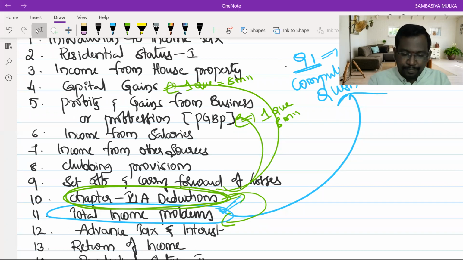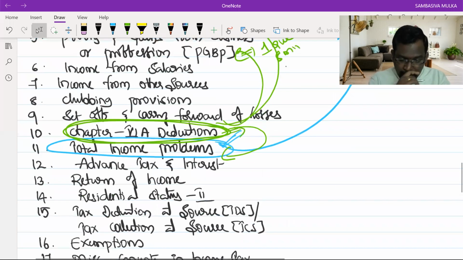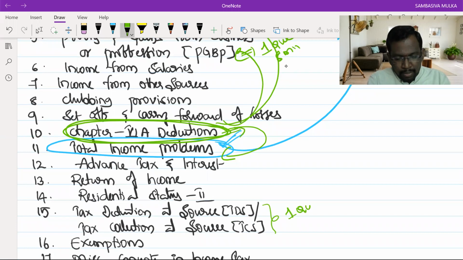And next, in recent times we are getting a compulsory question from TDS and TCS also. One question we are getting, but not for 8 marks. The weightage is hardly 4 or 5 marks, because we are observing a lot of amendments in this chapter, TDS and TCS.